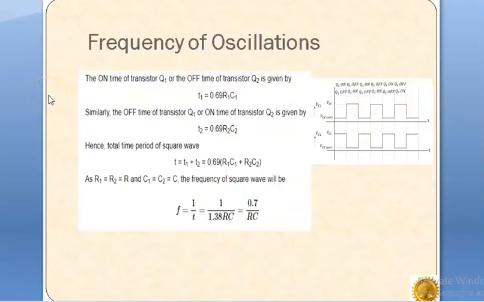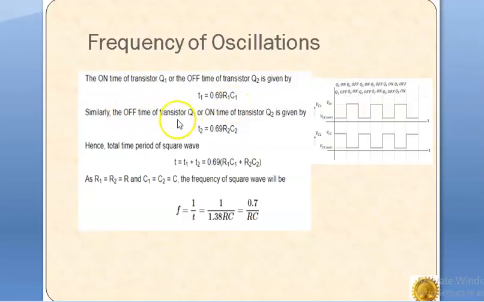Now, the frequency of oscillation of the astable multivibrator. It can be proved that the on time of transistor Q1, which is equal to the off time of transistor Q2, is T1 equal to 0.69 R1 C1.